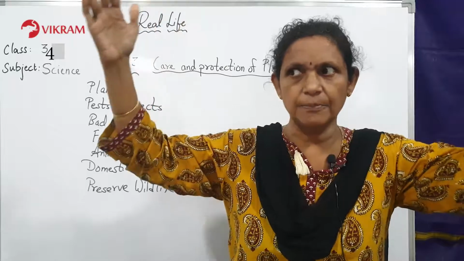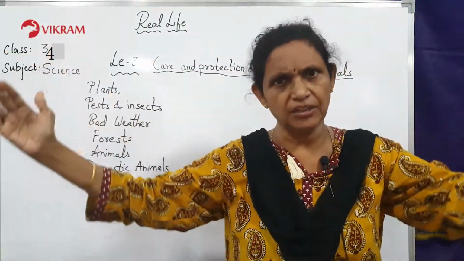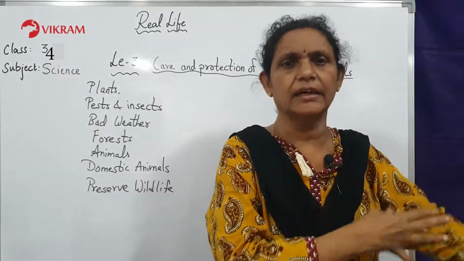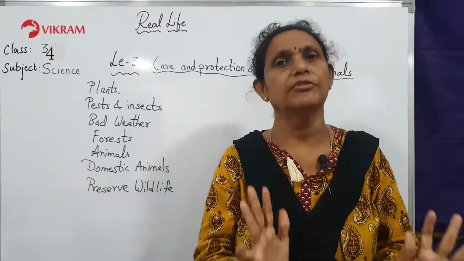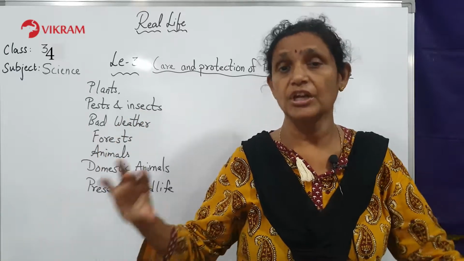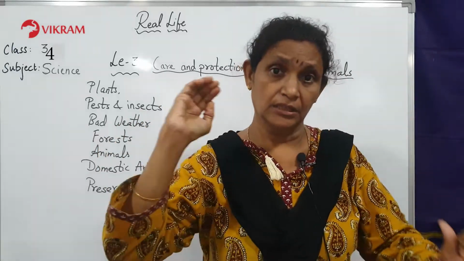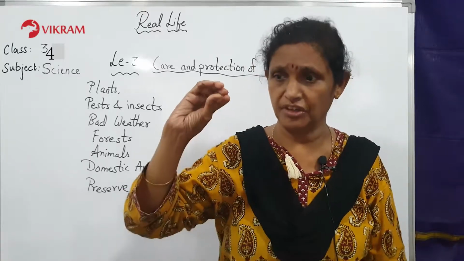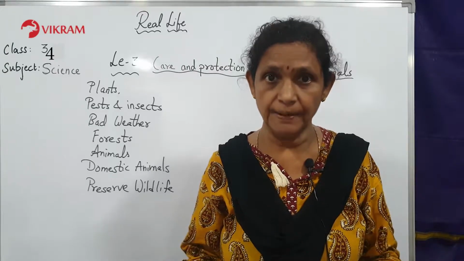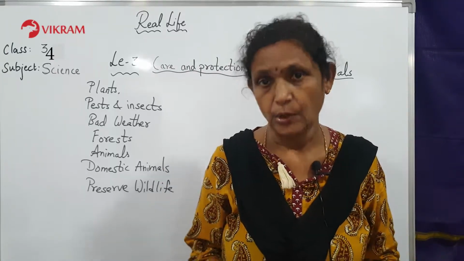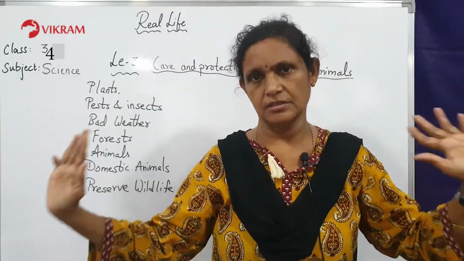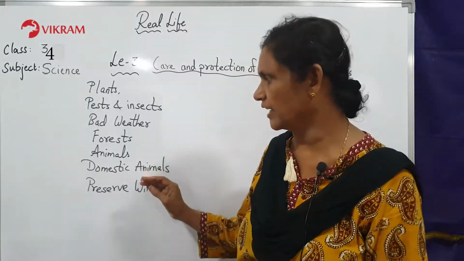So you have a glass type greenhouse, or some transparent wall type hut is made, or a big tent-like thing is made for a very long area where you can grow crops and protect them from cold, because inside the hut or the big greenhouse a temperature can be maintained. That way, the crops need a certain temperature for them to grow. If it becomes very low, the plant will not grow properly. So such greenhouses help the plants to grow in a better way when there is bad weather of heavy cold, heat or rain. You can protect them for a certain time. So this is how you can protect the plants.